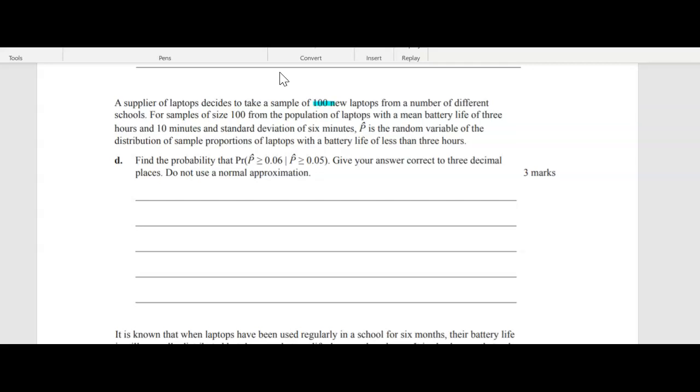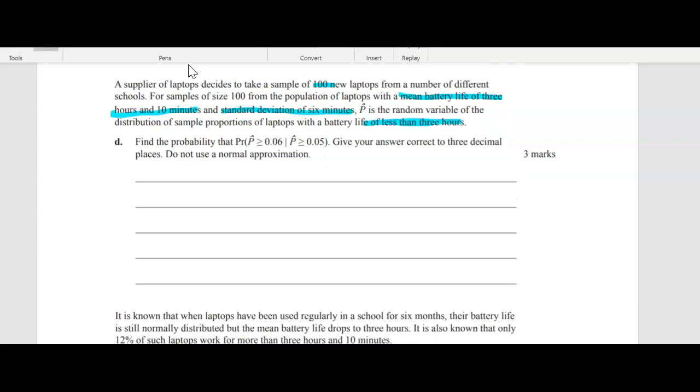For samples of size 100 from the population of laptops with a mean battery life of 3 hours and 10 minutes and a standard deviation of 6 minutes, p hat is the random variable of the distribution of sample proportions of laptops with battery life less than 3 hours. We have to find the probability that p hat is greater than or equal to 0.06, given that p is greater than or equal to 0.05.